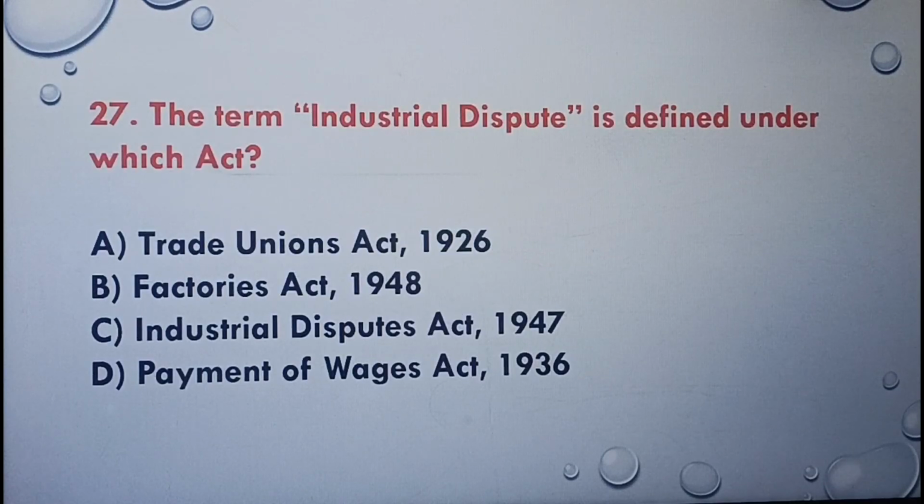Next question. The term industrial dispute is defined under which act? Trade Unions Act 1926, Factories Act 1948, Industrial Disputes Act 1947, Payment of Wages Act 1936. The correct answer is option C, Industrial Disputes Act 1947.